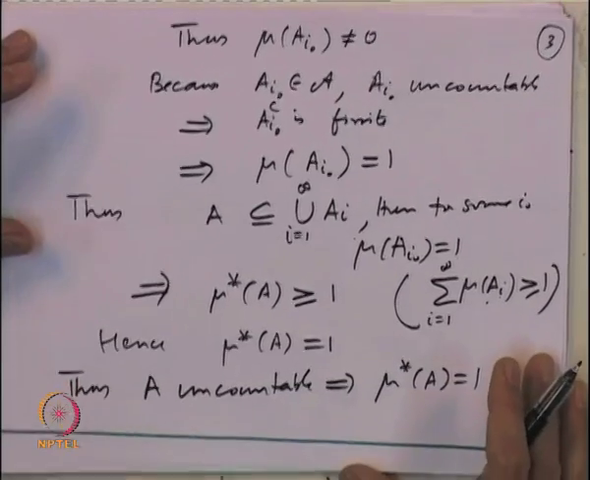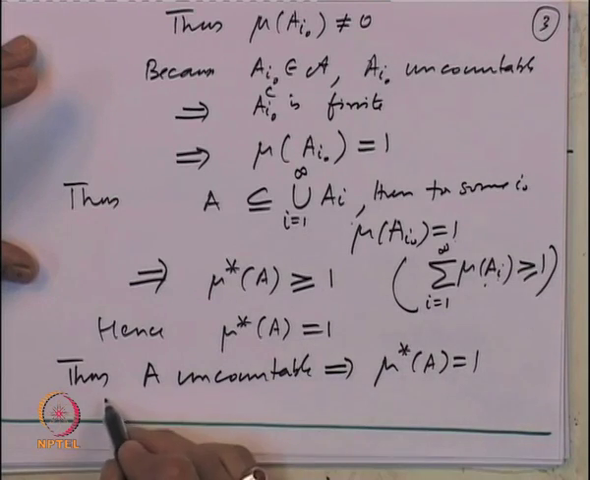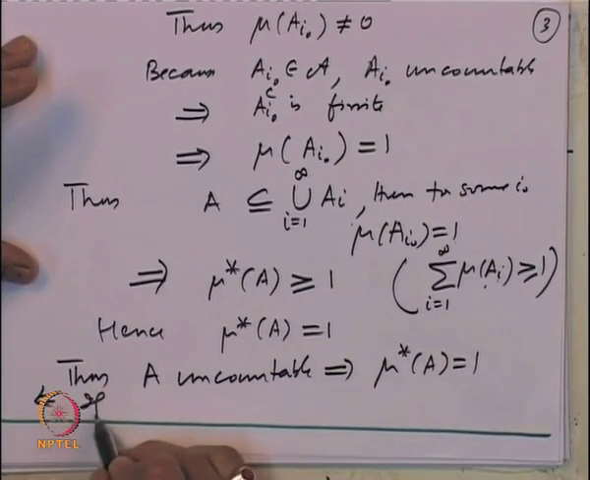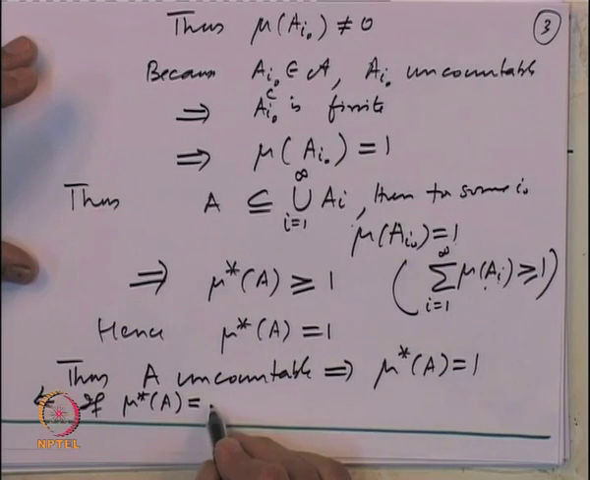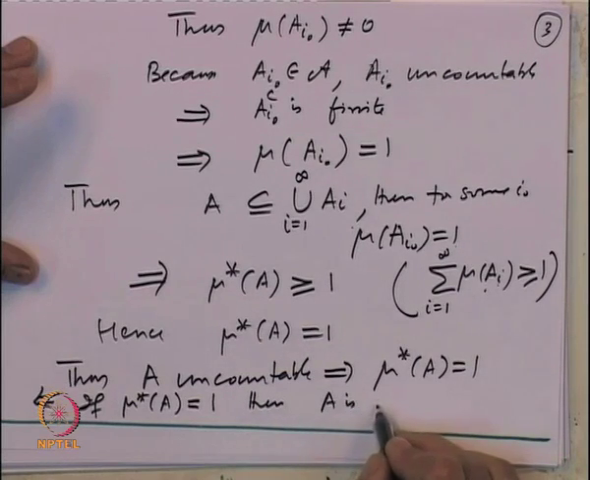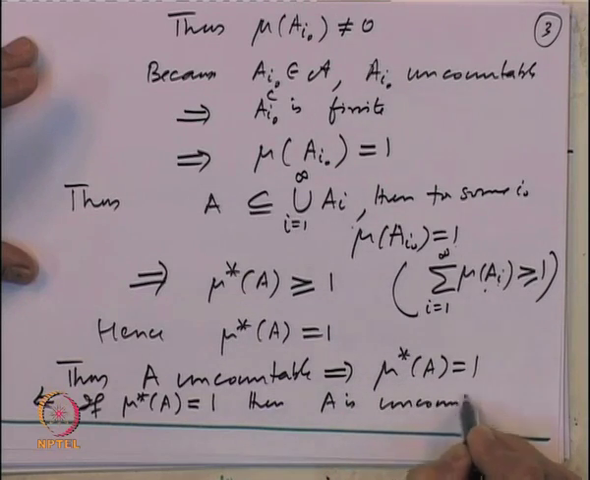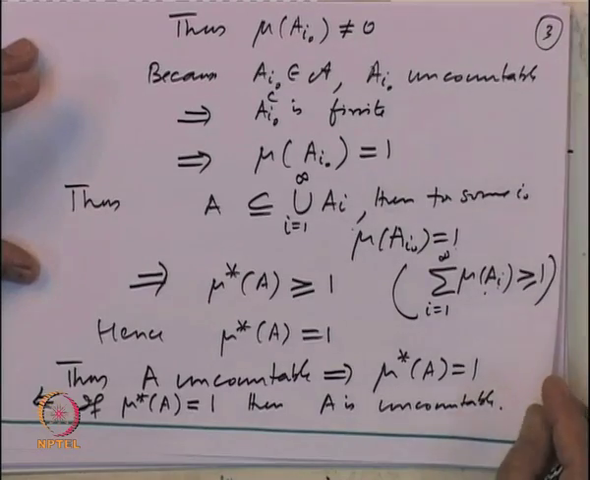And the converse is obvious, because conversely, if mu star of A is equal to 1, then A is uncountable, because for countable sets we have already shown mu star of A is equal to 0. So, A is uncountable if and only if.